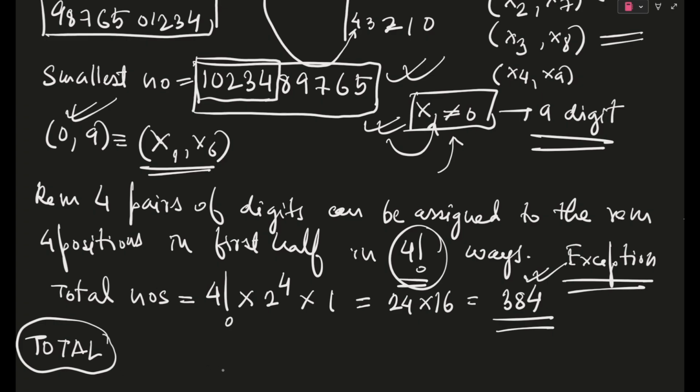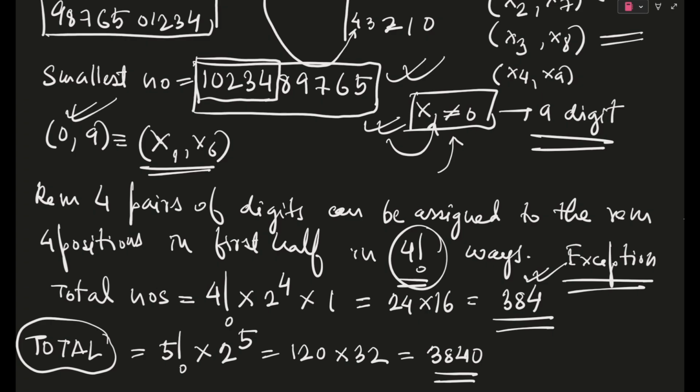So total, basically including everything, exception and all. I'm not going into writing statements again. It will be equal to 5 factorial because now we are not considering any exception condition. We are taking all 5 pairs. So 5 factorial times 2 power 5. Right. So 120 into 32. So this thing actually comes out to be 3840.